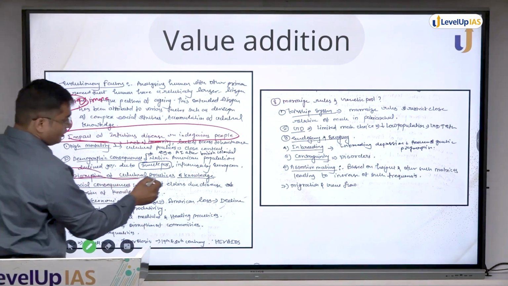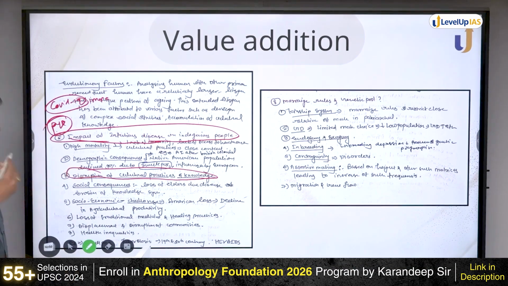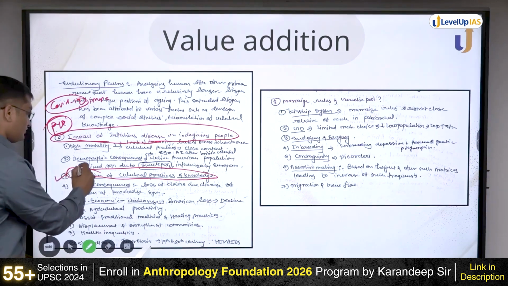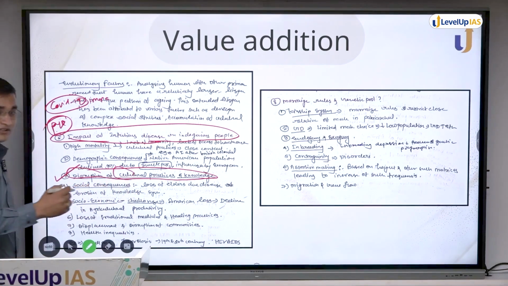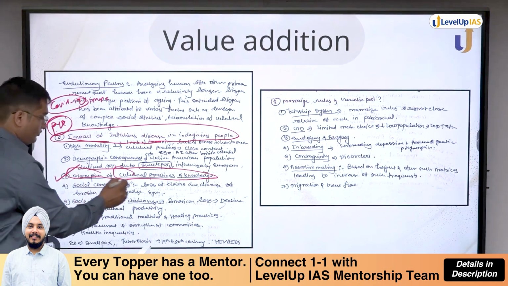How? Disruption of cultural practices and knowledge. Not only its health impact, but to write a very anthropological answer, talk about these things: cultural practices, social practices. In that way it will become a more anthropologically oriented answer. So these things you will have to utilize.